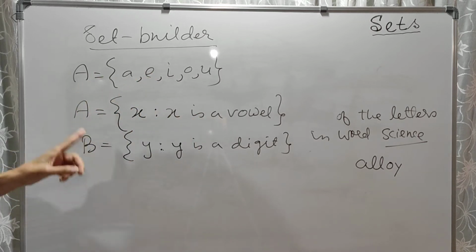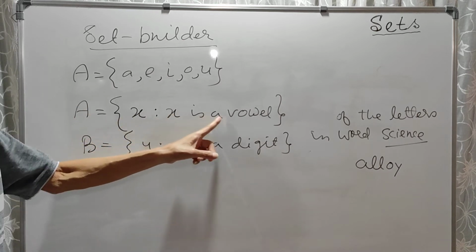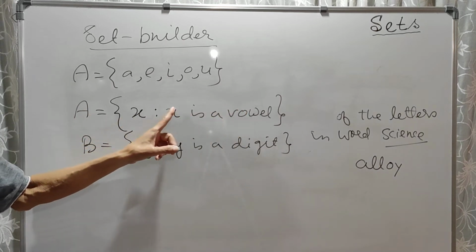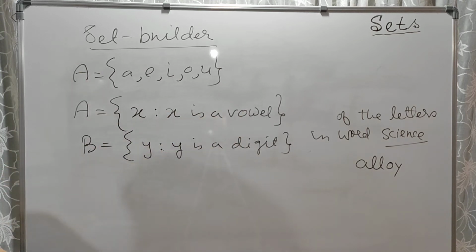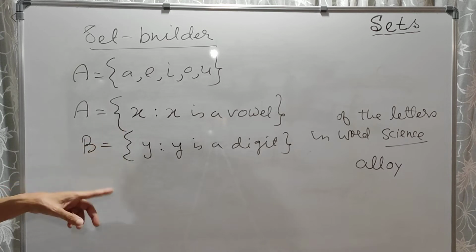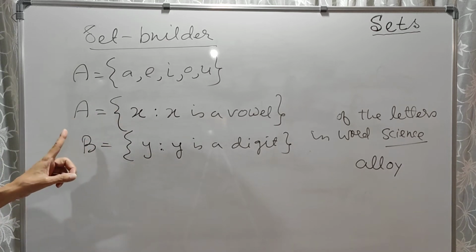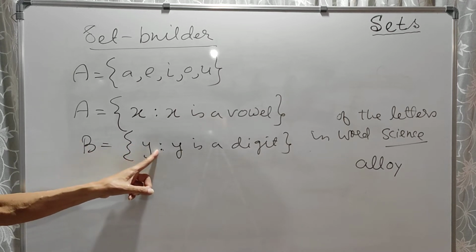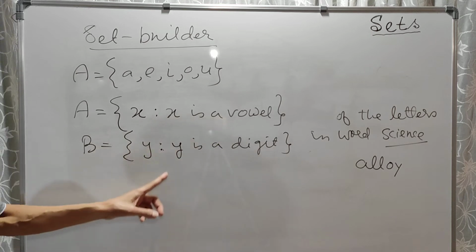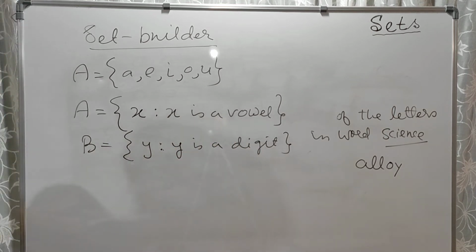So how will you read it? A is a set of X such that X is a vowel, or all X are vowels. Similarly, that set of digits, those 10 digits 0 to 9, that was in roster form I showed you. In builder form it will be B is a set of Y such that Y is a digit, or all Y's are digits.